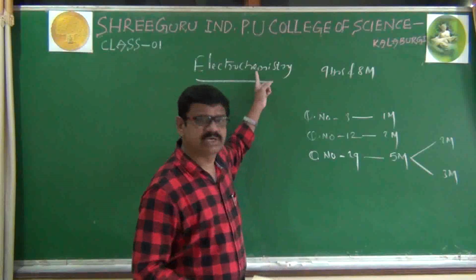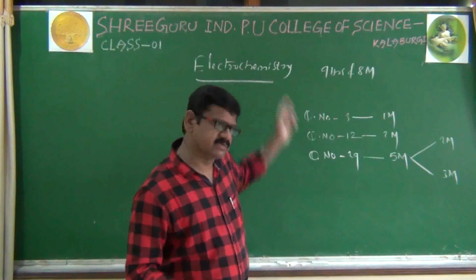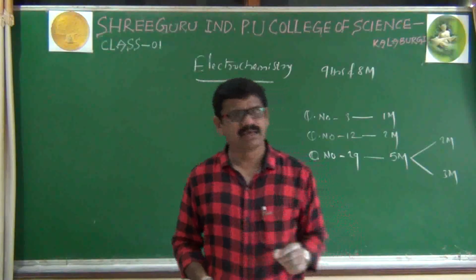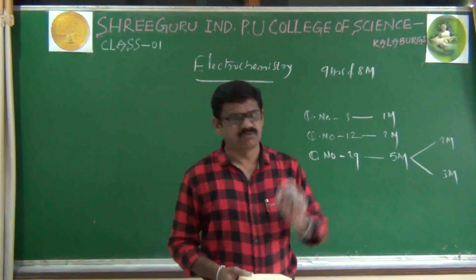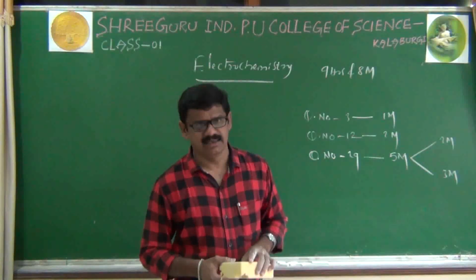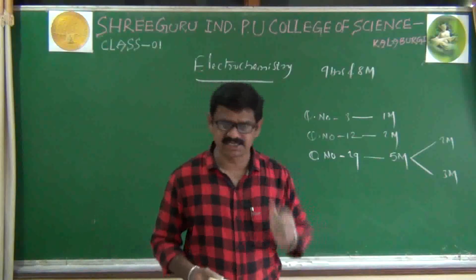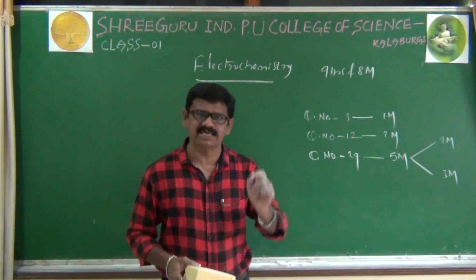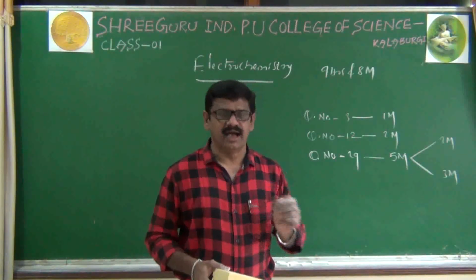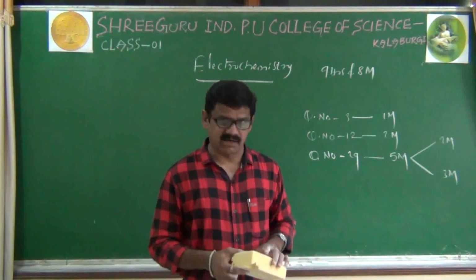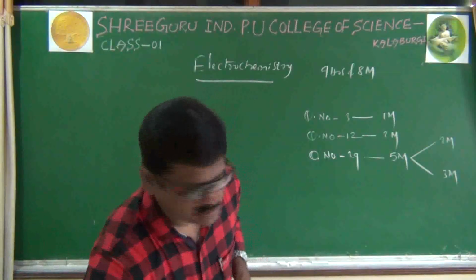Next, before we are going to start electrochemistry topic, first we will discuss some basics. Already we have learned in first year PUC from a redox reactions lesson. In that we learn only what is oxidation, what is reduction, what is oxidizing agent as well as what is a reducing agent, and finally what is a redox reaction. That's all. Now we'll start.